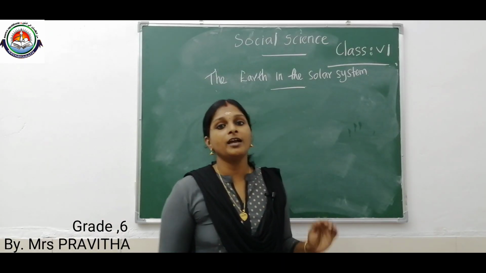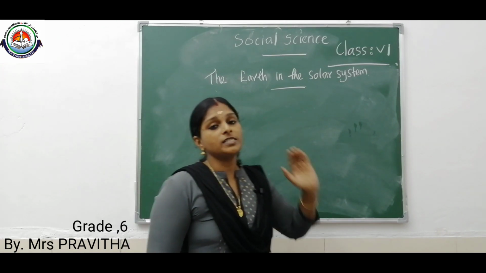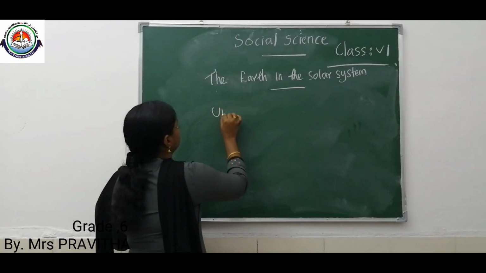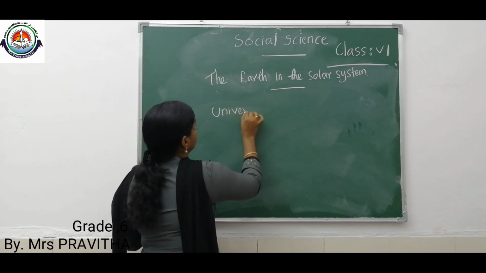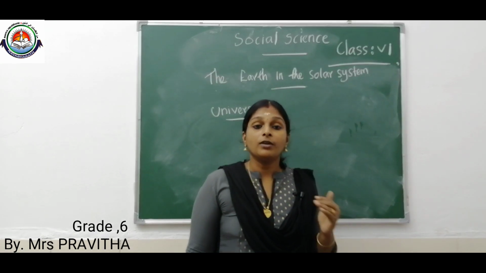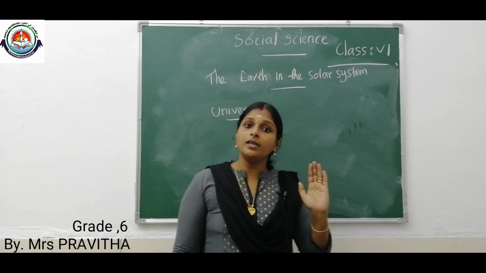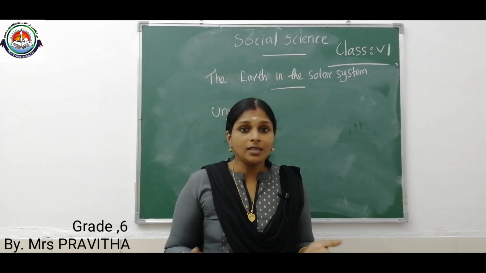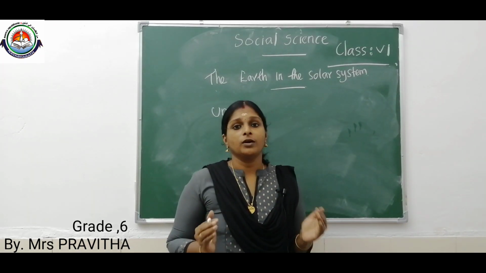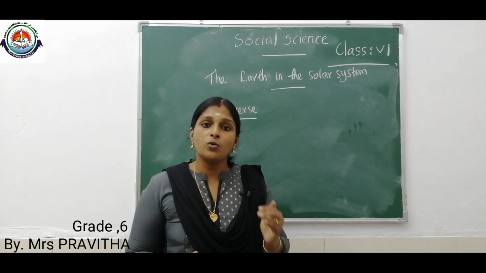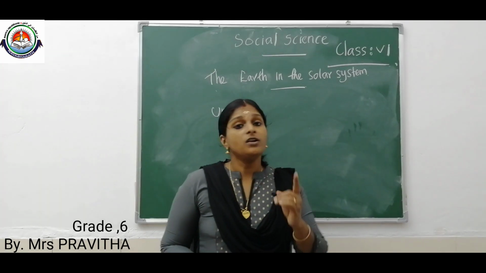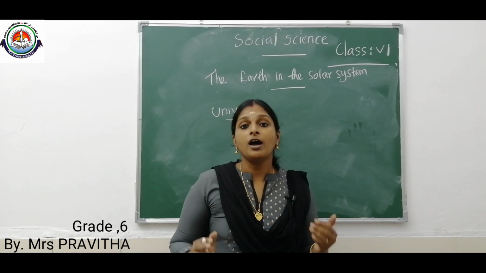Before discussing anything about our solar system and Earth, first we will discuss our universe. What is a universe? Our universe formed 15 billion years ago. At that time nothing was there in our universe. No stars, no planets, nothing. Only hydrogen and a small amount of helium. Around 100 million years later, the first star was formed out of hydrogen.